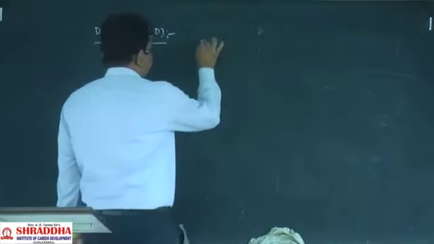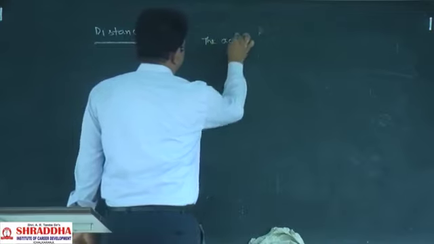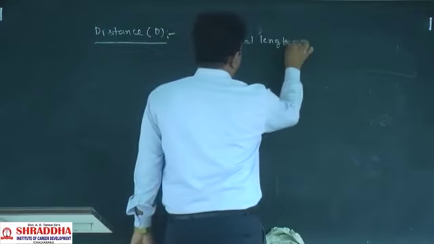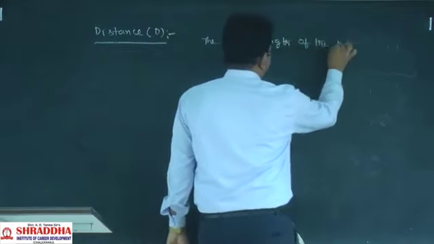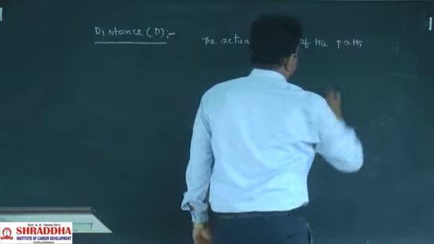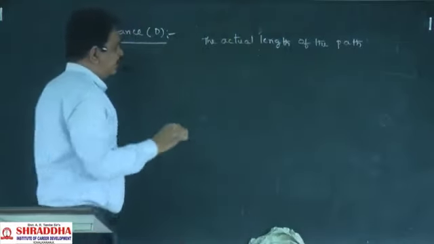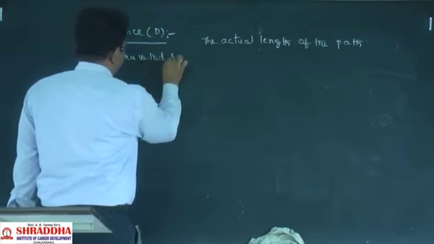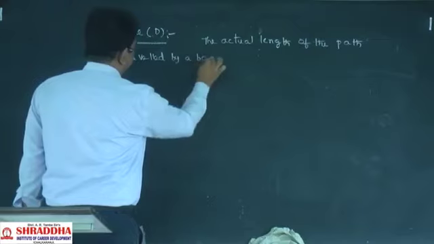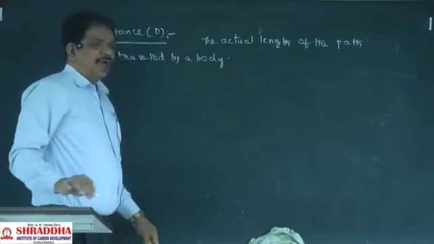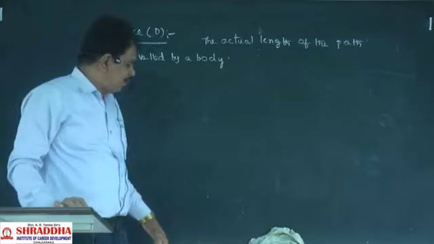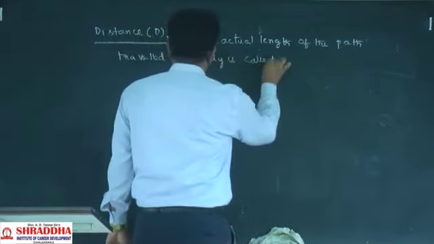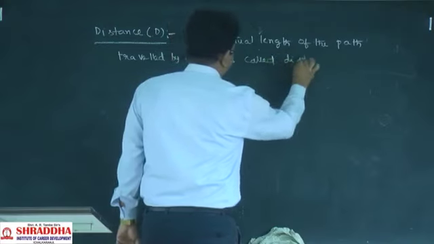So distance means the actual length of the path travelled by a body. The actual length of the path travelled by a body is called distance.